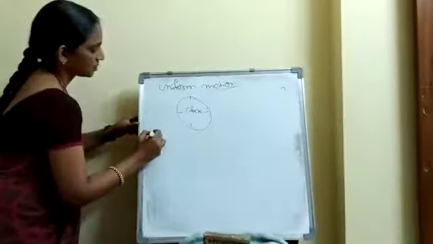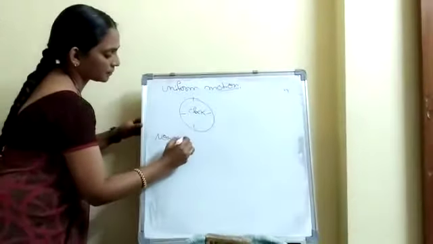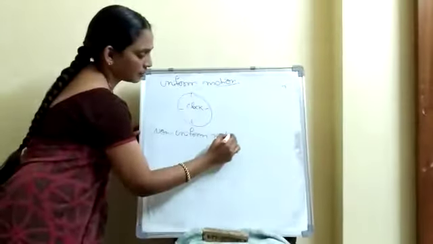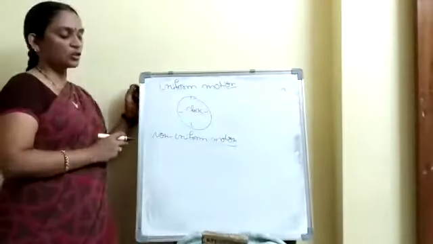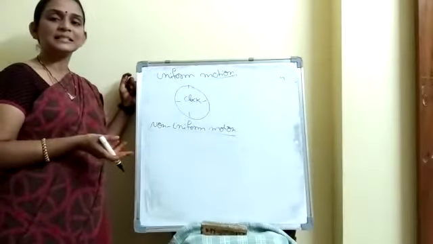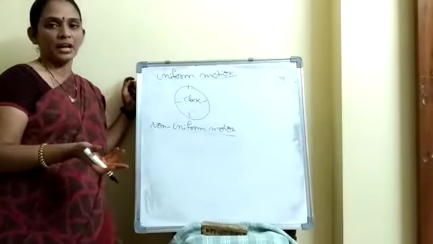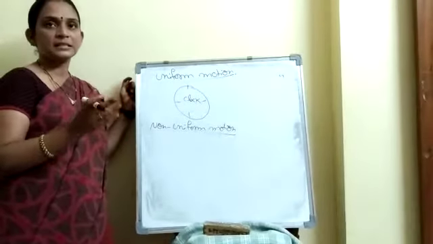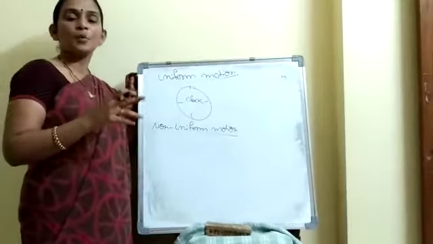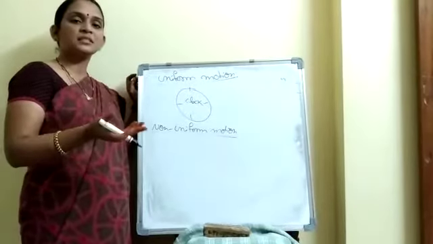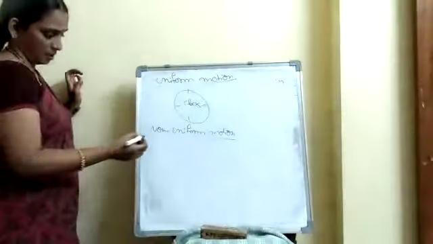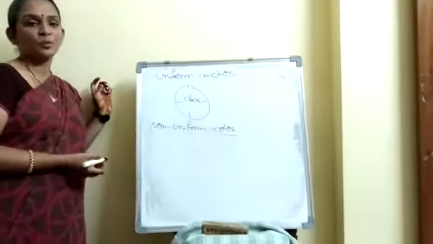Clock is the best example for uniform motion. Next, non-uniform motion. We can define this non-uniform motion: when the object moves equal distances in unequal intervals of time, or vice versa. Or we can say like this: if a body moves unequal distances in equal intervals of time, then the body is said to be in non-uniform motion.